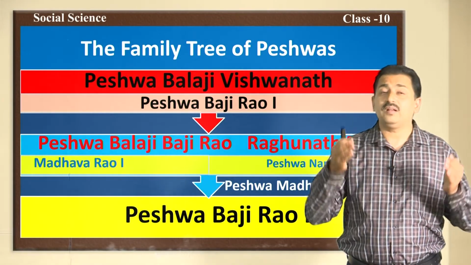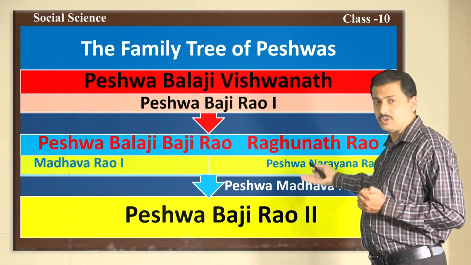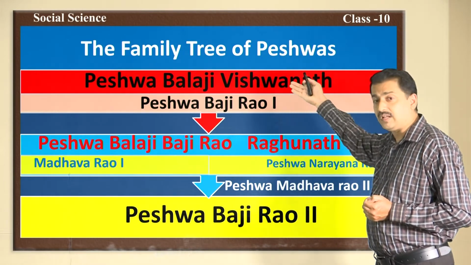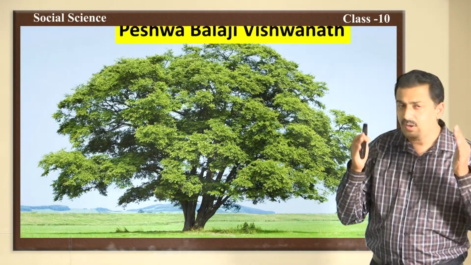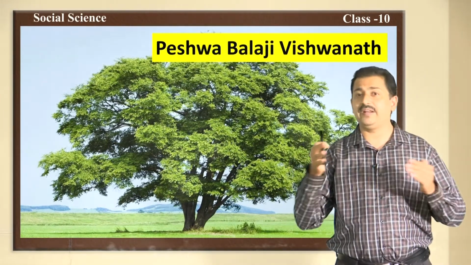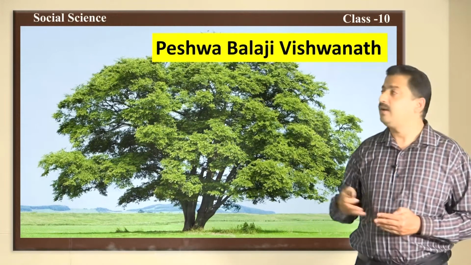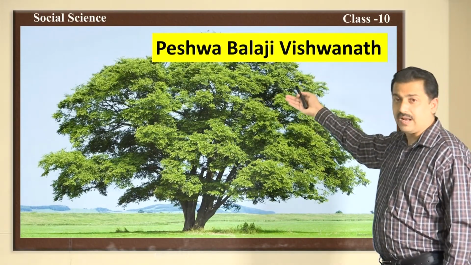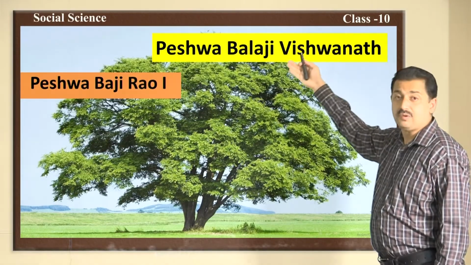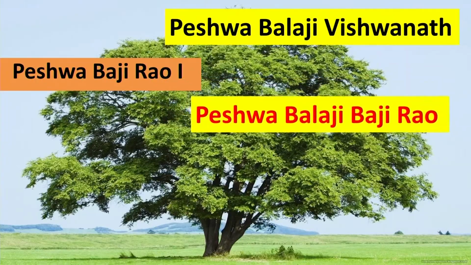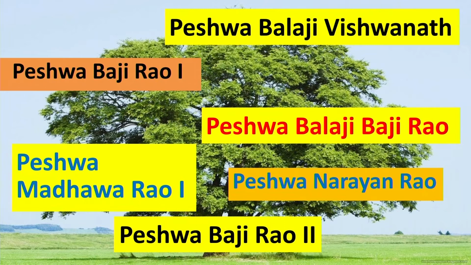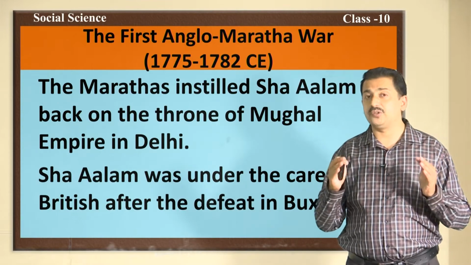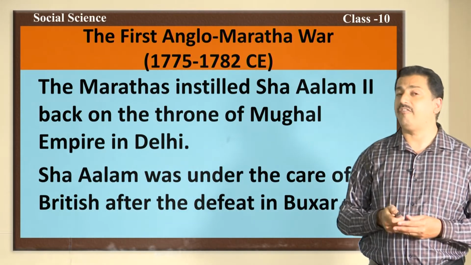This Bajirao II was none other than the son of Raghunath Rao. So, this is the family tree of the Peshwas. It began with Balaji Vishwanath and ended with Bajirao II. Now, I will show you the same in the family tree of Peshwas. So, first of all, Peshwa Balaji Vishwanath, then Peshwa Bajirao I, afterwards Peshwa Balaji Bajirao, Peshwa Madhavrao I, and then Peshwa Narayan Rao. Hope you have understood the family tree of these Peshwas.